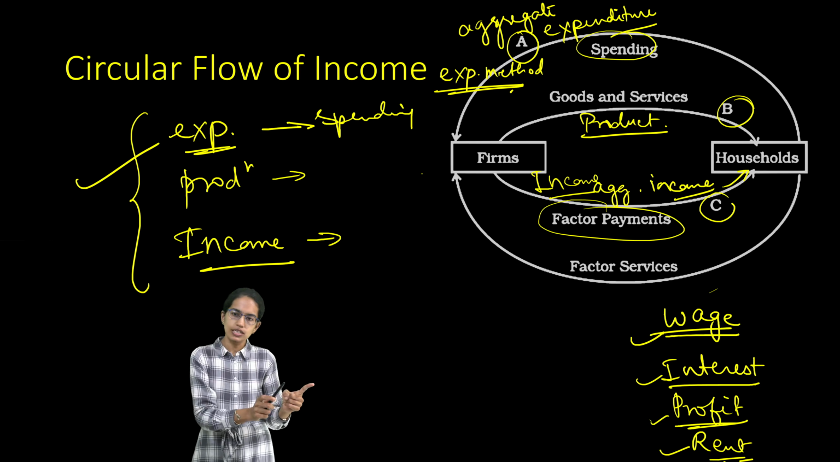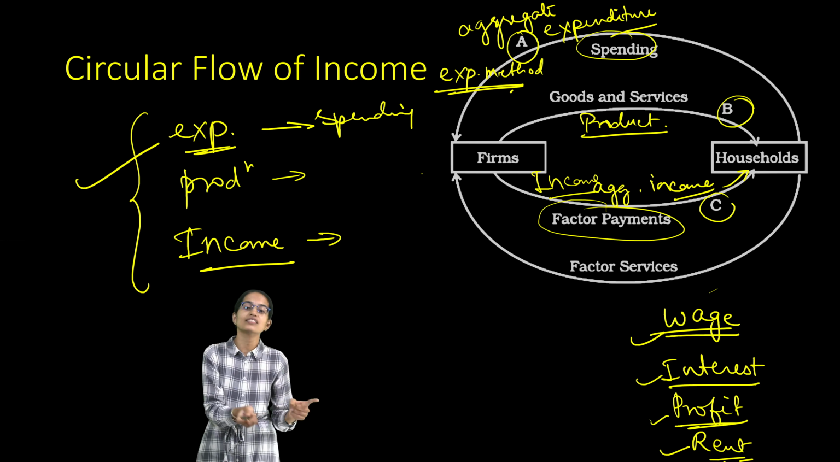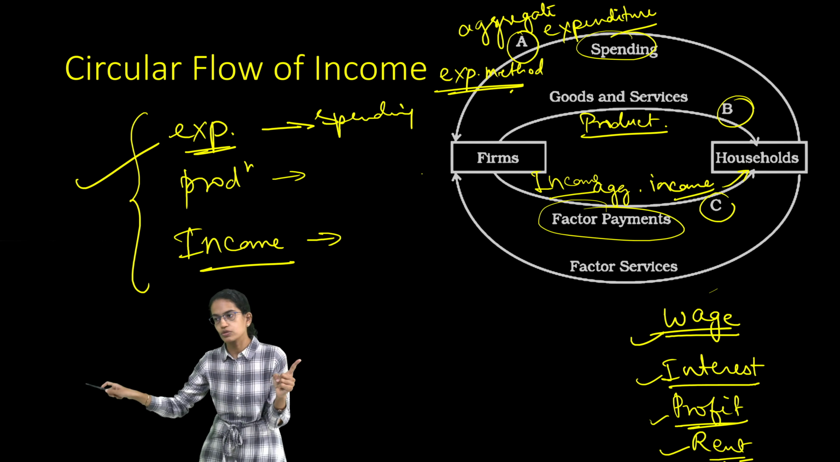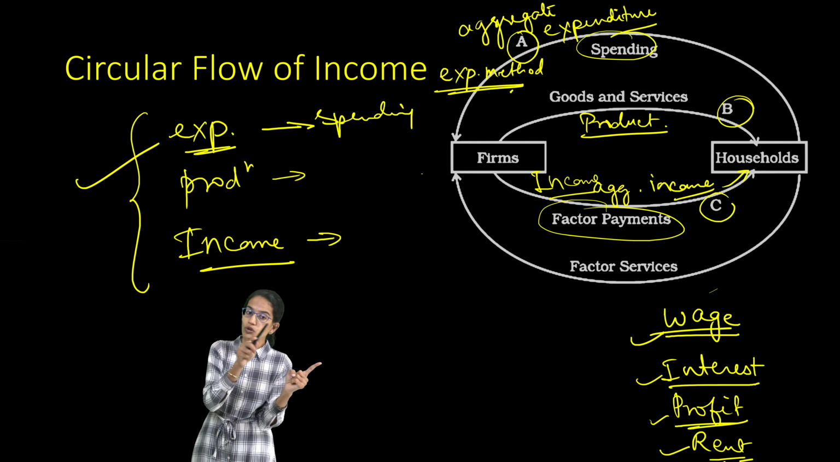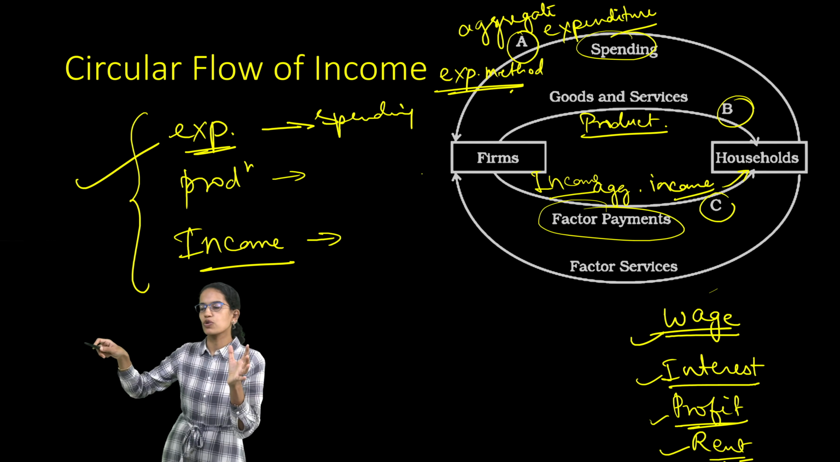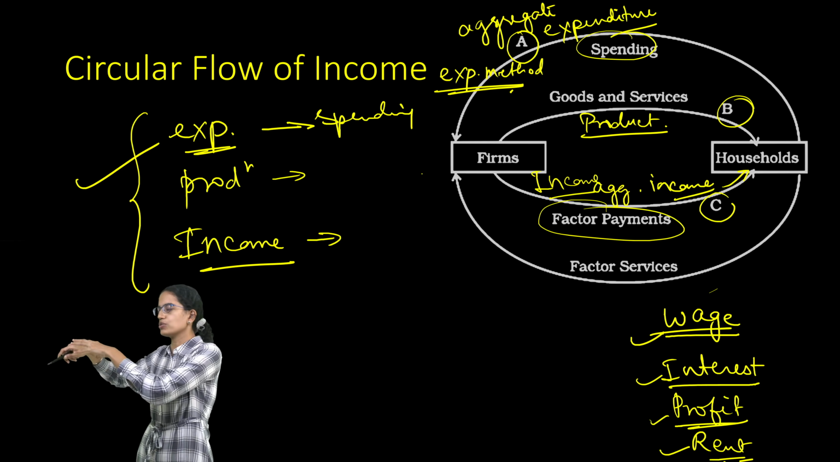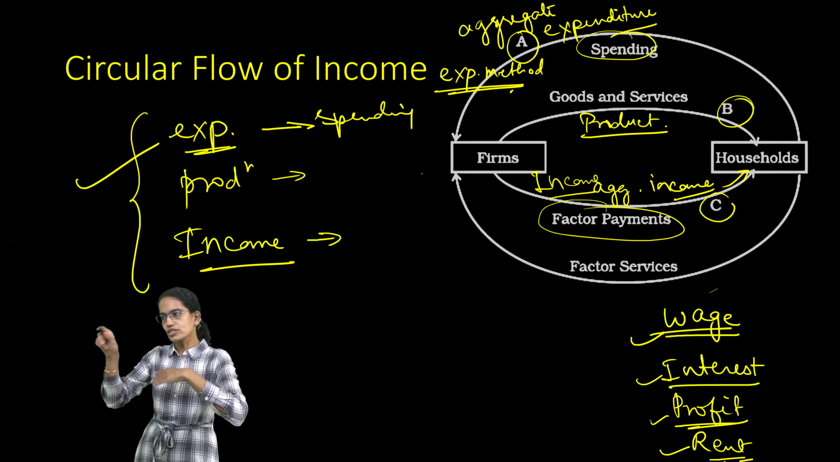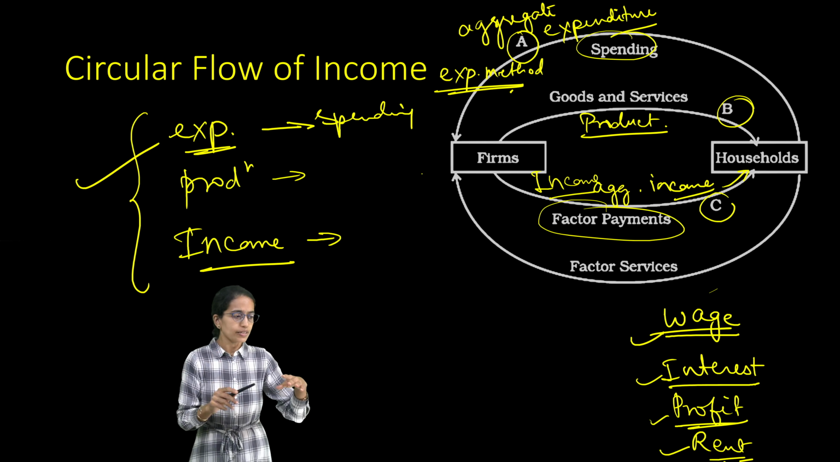The spending would increase. As the spending increases, firms would produce more, so more goods and services would go to the households. At the same time, since firms would be receiving more money, they would hire more, so more factor payments would go out, and more income would go to the households, and these households would then spend more. So it is like a constant cycle that goes on, right?